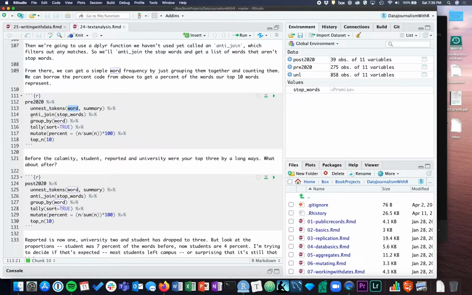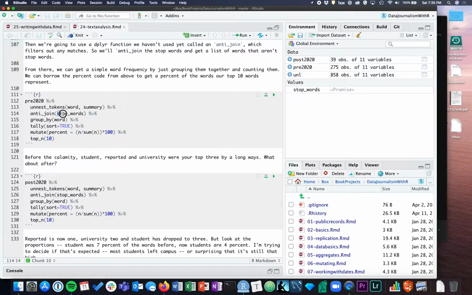Then what I'm going to do after that is use a different kind of join called an anti-join. With a join, you would say, give me everything that matches. This says kick out everything that matches. So it's going to kick out all of the stop words from that. Then, once I've busted apart that summary into individual words, I want to group it by those words, count them up, give me a percentage, and give me the top 10. So this is going to give me a list of the top 10 most common words in police reports prior to coronavirus.